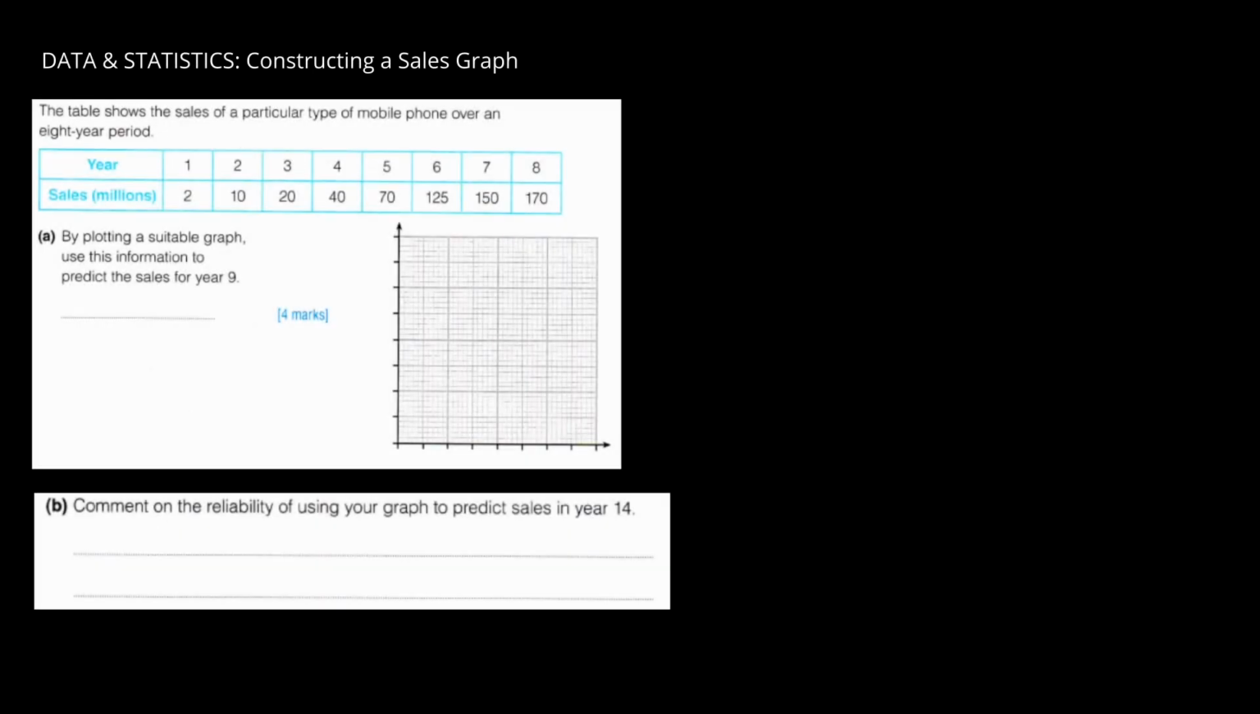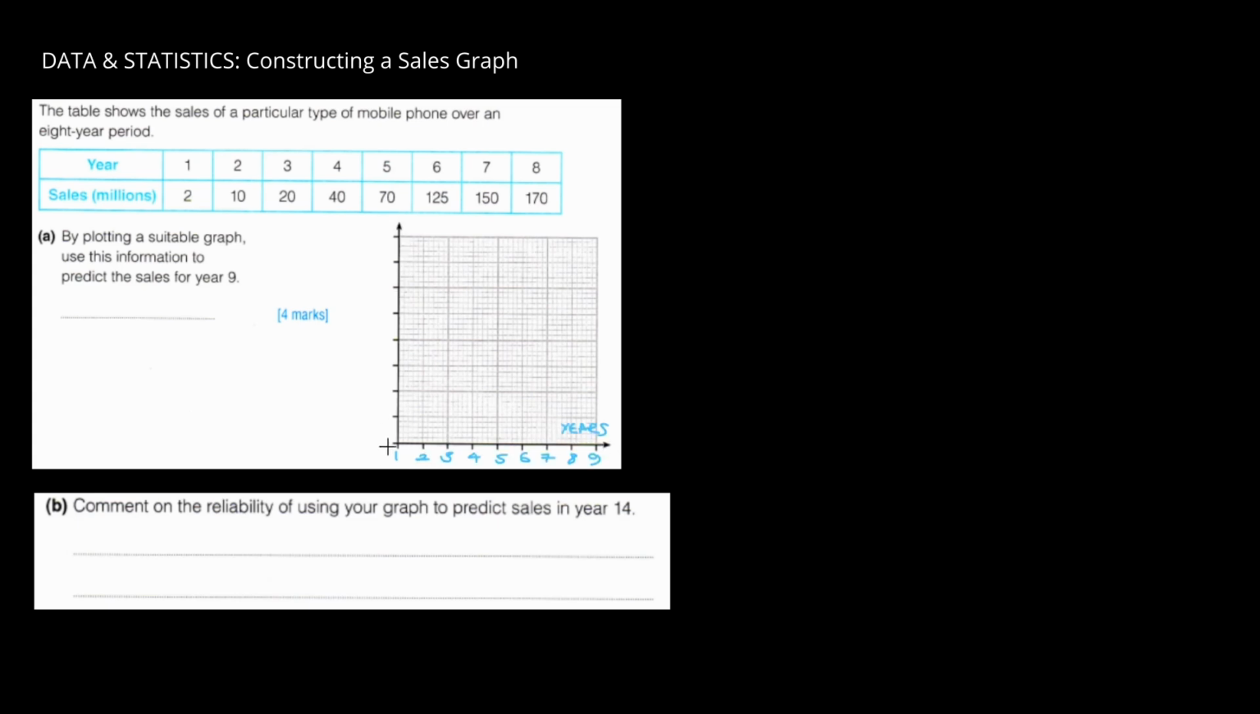Okay, we've got another question here about sales of mobile phones over an 8-year period, and there are the sales in millions. Plot a suitable graph, part A, and predict for year 9. So we need the bottom scale to include year 9. Have we got enough room? If this is year 1, 2, 3, 4, 5, 6, 7, 8, 9, yes, we have.